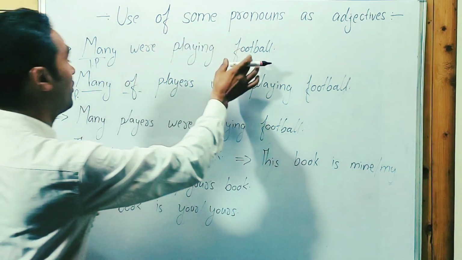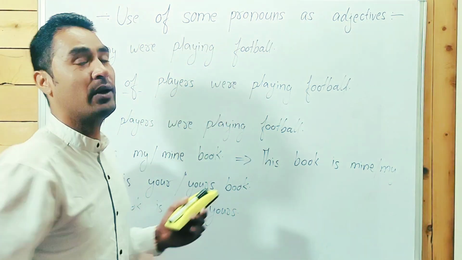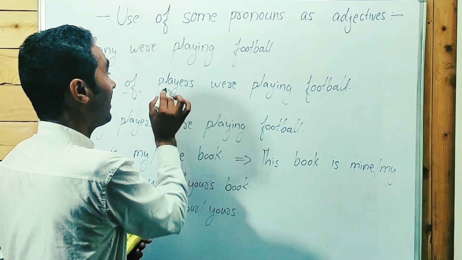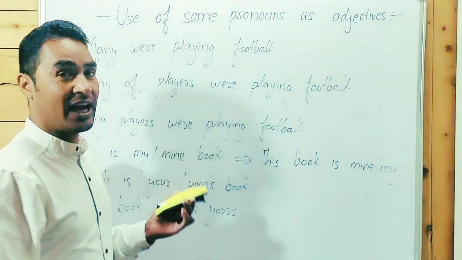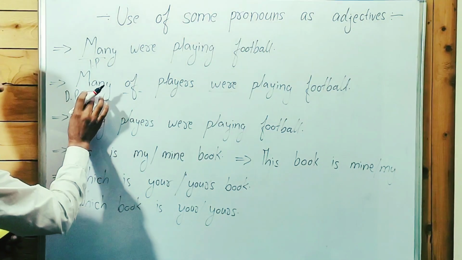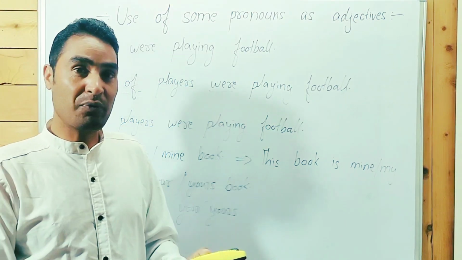Many were playing football. Many of the players were playing football. If you are thinking many of players were playing, it's a correct sentence because many is used as plural. I hope you know about it.